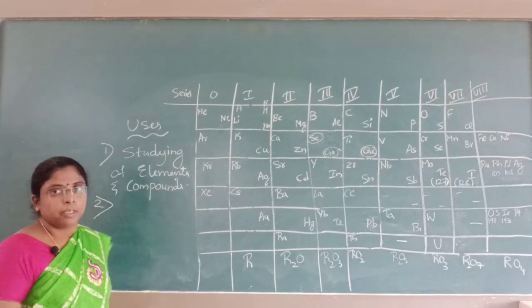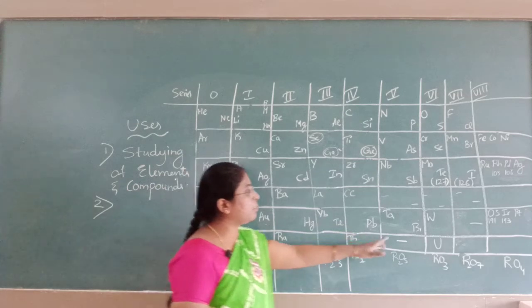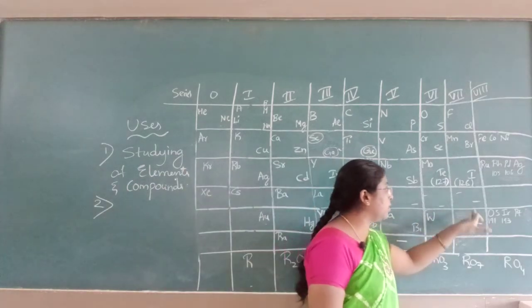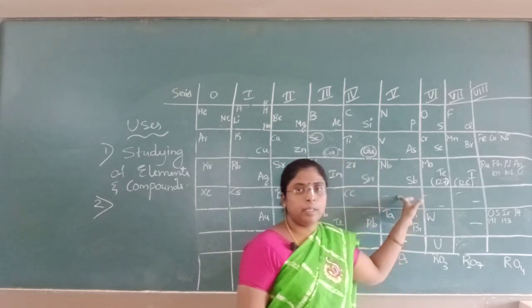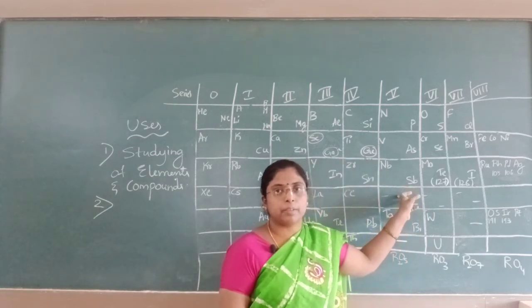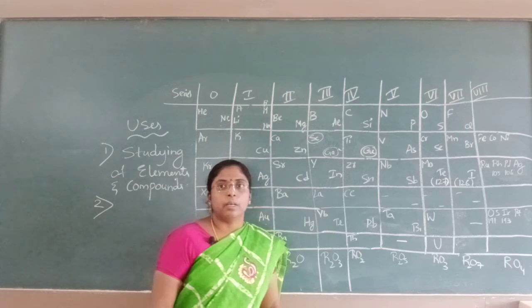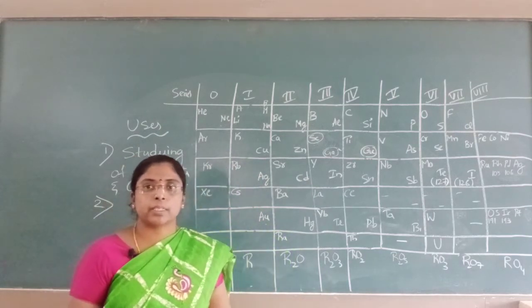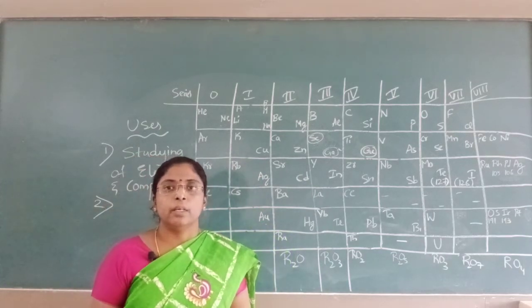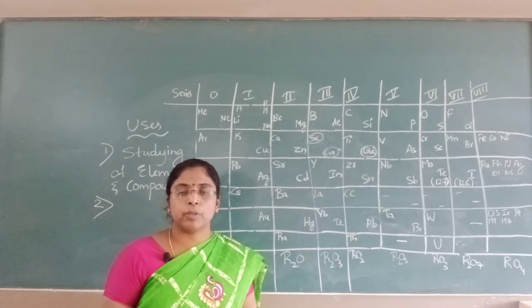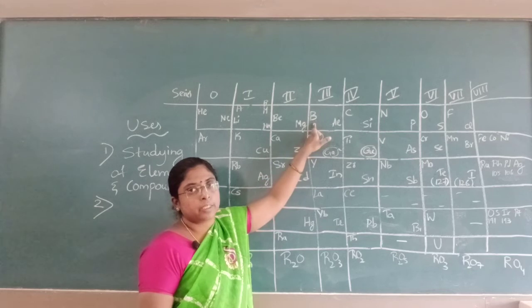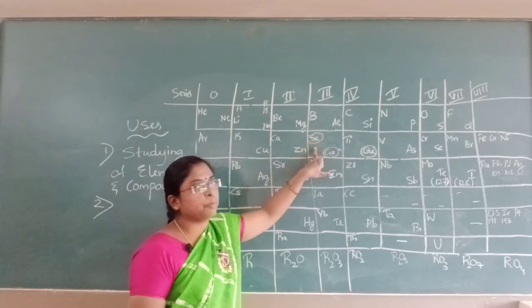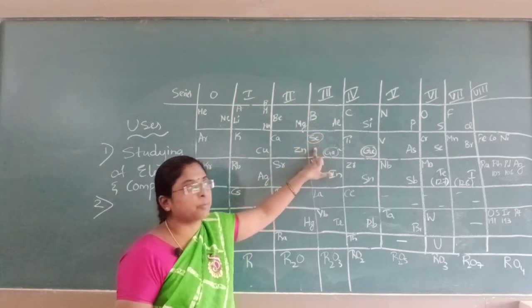Second, he left blank places wherever there was an unknown element. He knew that a new element would be discovered, and he predicted the nature of the element. For example, after boron, the next element he predicted was Eka-boron, having the same properties as boron.